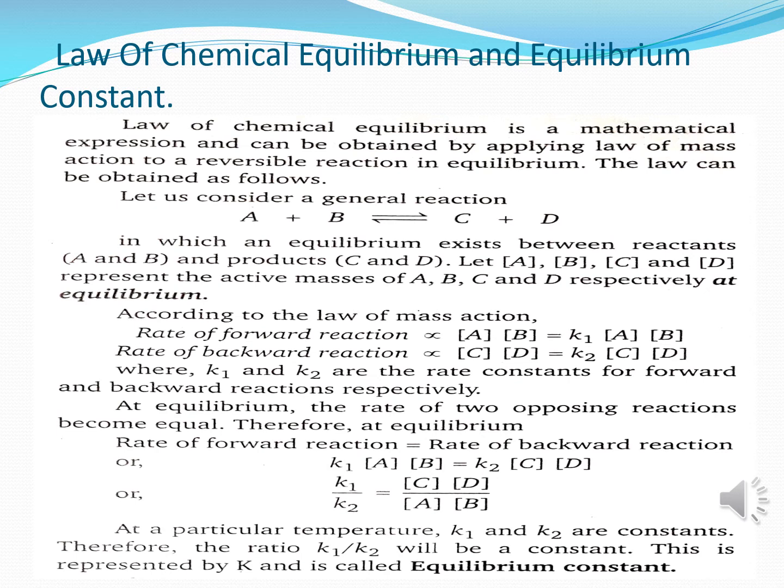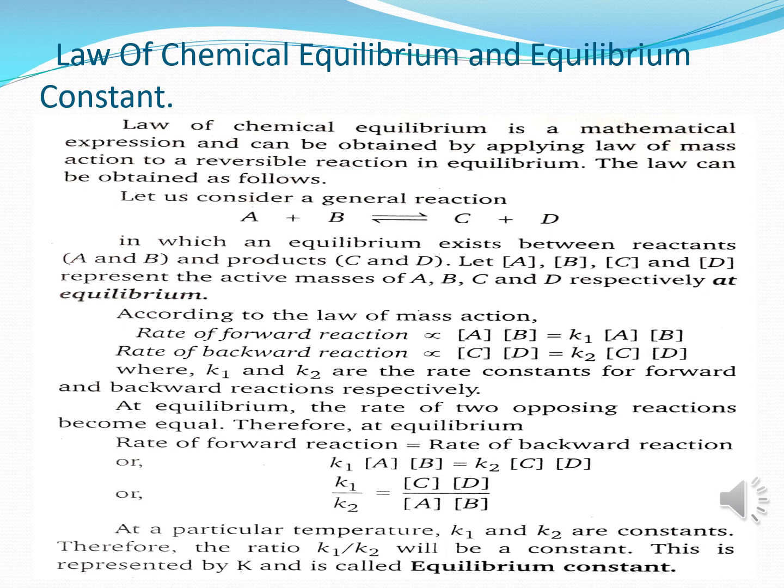So according to the law of mass action, the rate of forward reaction is directly proportional to the molar concentrations of A into B, or we can write it as equal to K1 [A][B]. Rate of backward reaction is directly proportional to the active masses, that is molar concentrations of C into D, which can be written as equal to K2 [C][D].